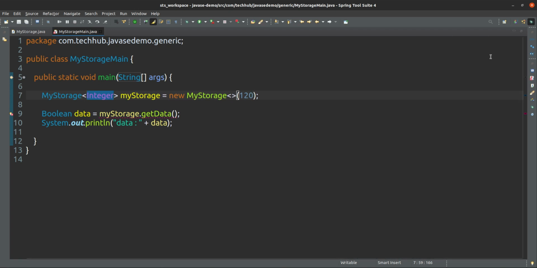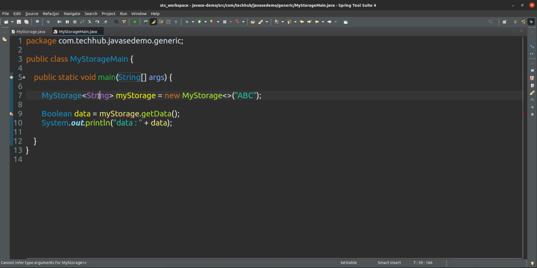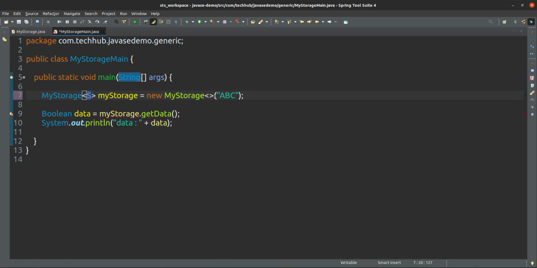So now if you see the error, what exactly is the error now? Type mismatch: cannot convert from Integer to boolean. This time it is saying Integer to boolean, but before it was saying string to boolean, because I was specifying the type here as string. Now this is a string. If it is a string, then you have to give String here. And now if you see this error, it will say type mismatch, cannot convert from String to boolean, or anything like Student.